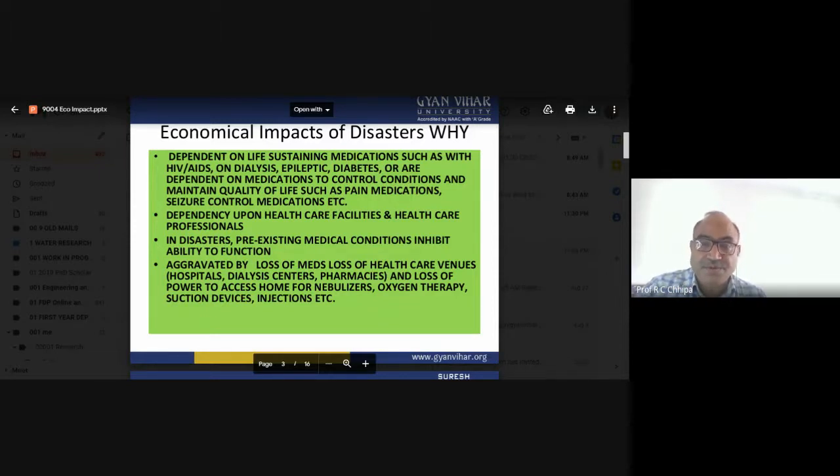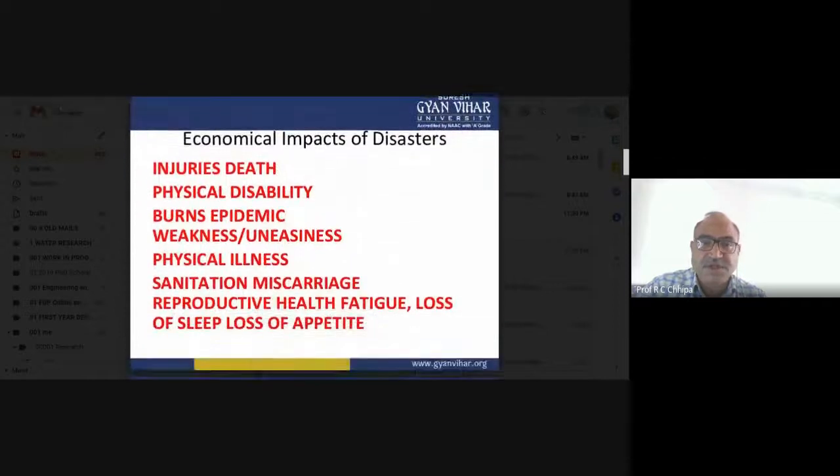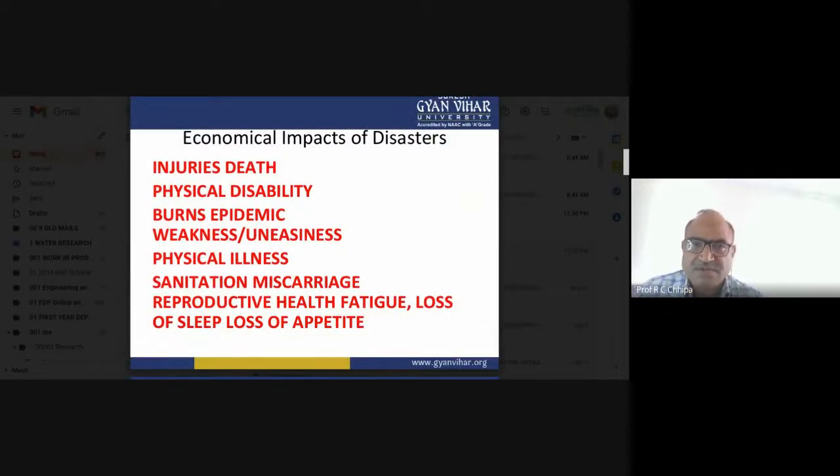Because of natural disasters, here are some of the topics you can see, and their effect on human beings, which definitely affects the economy of India and the economy of the state. Injuries and death are one of those. So that is the situation that occurs. And in natural catastrophes, whenever an earthquake occurs, definitely many people are injured and die.